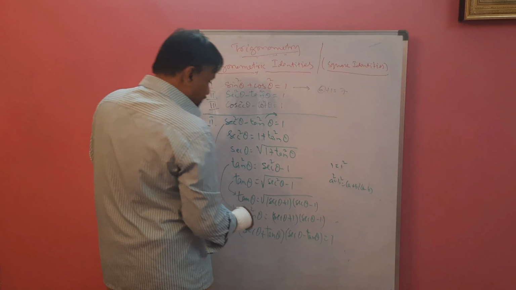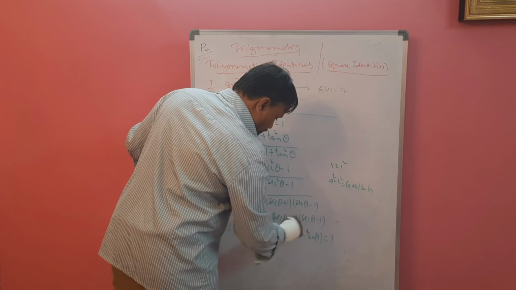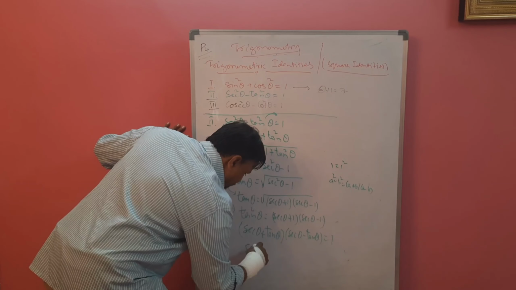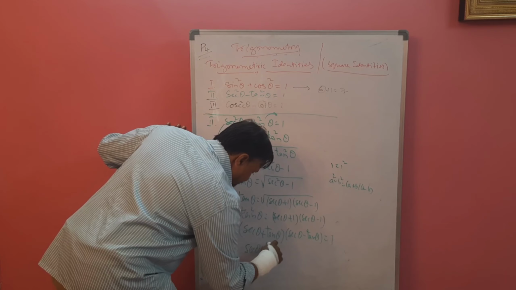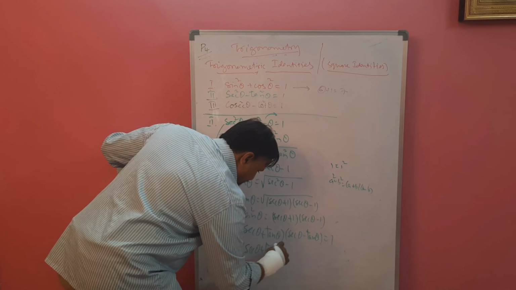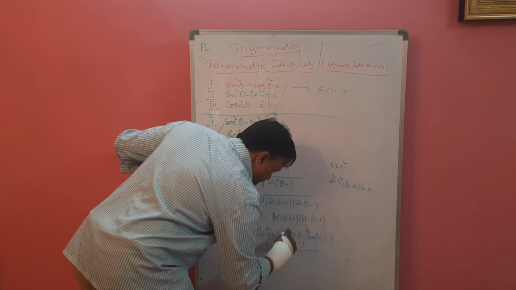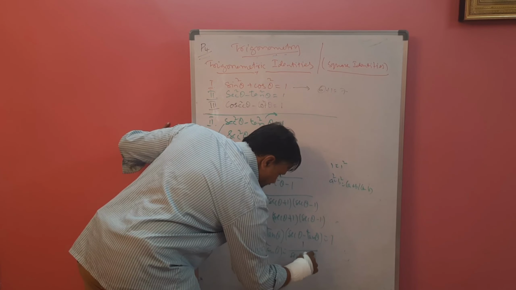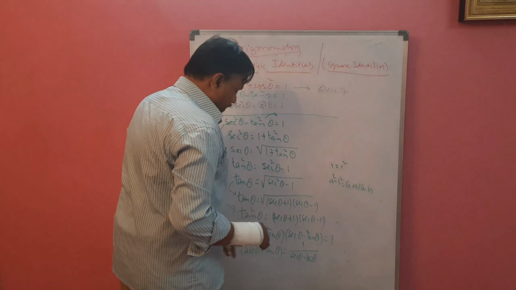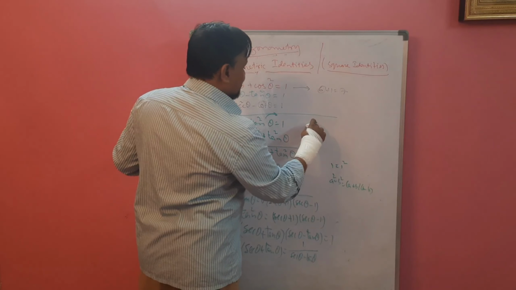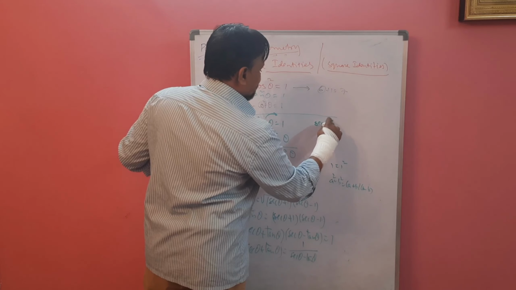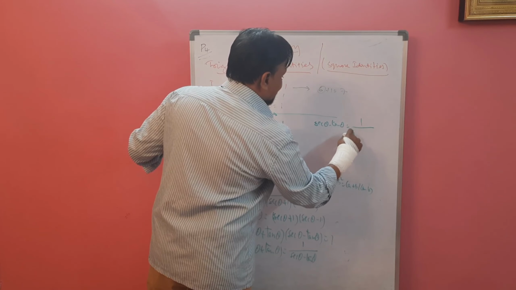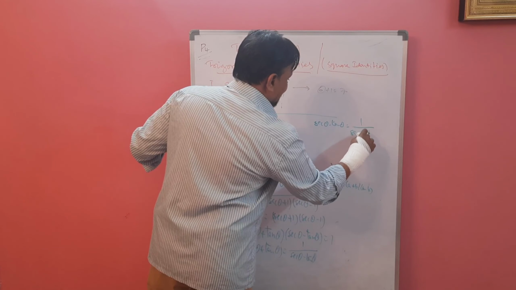Again you can find something, it is in a product form. So we can write sec theta plus tan theta equal to 1 by sec theta minus tan theta. Okay, if you want to take minus value, sec theta minus tan theta, then it is a reciprocal, 1 by sec theta plus tan theta.